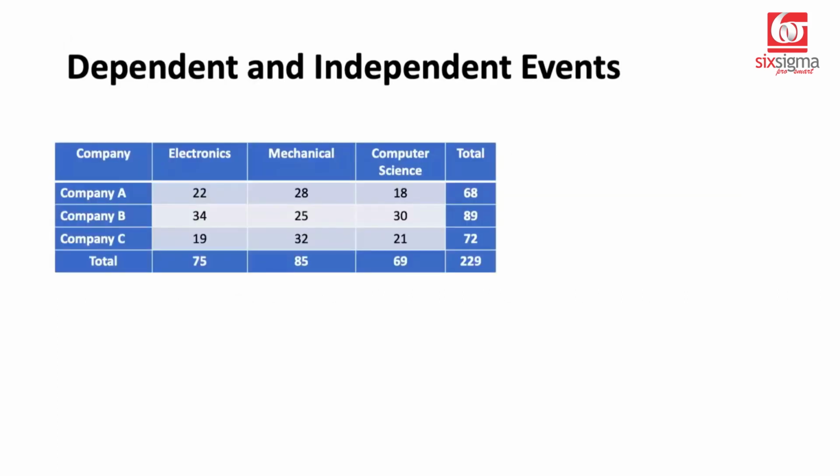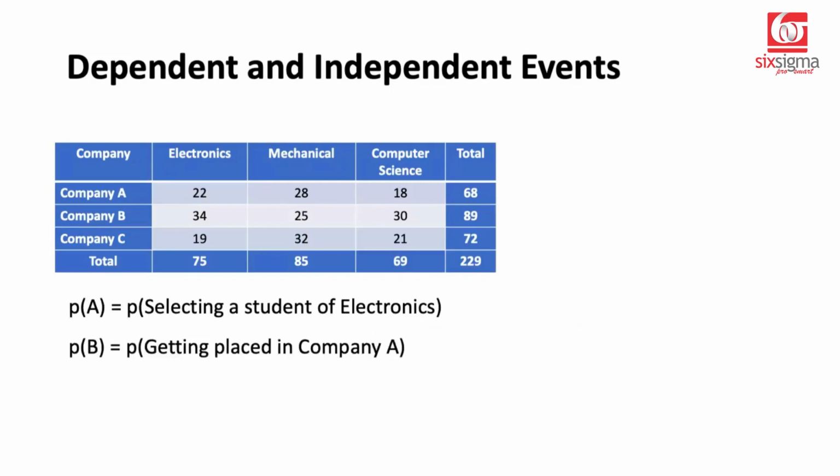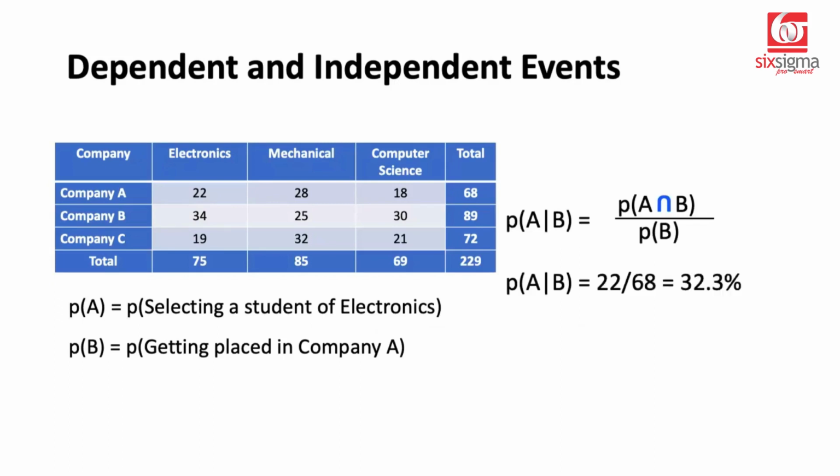Let's try to validate a few events here, whether they are independent or dependent using the same contingency table. So let's say the first event is selecting a student from electronics background, and the second event is getting placed in company A. So we calculated some time back, the conditional probability of this was 32.3%. Probability of A given B.